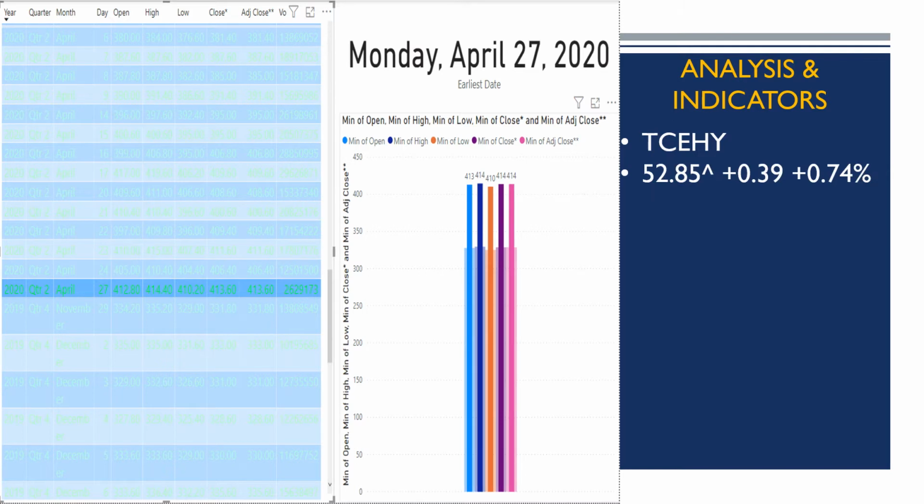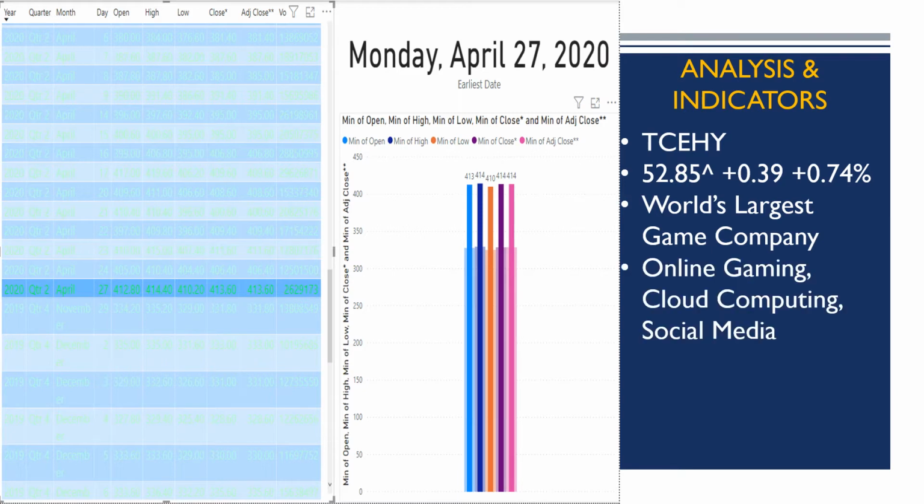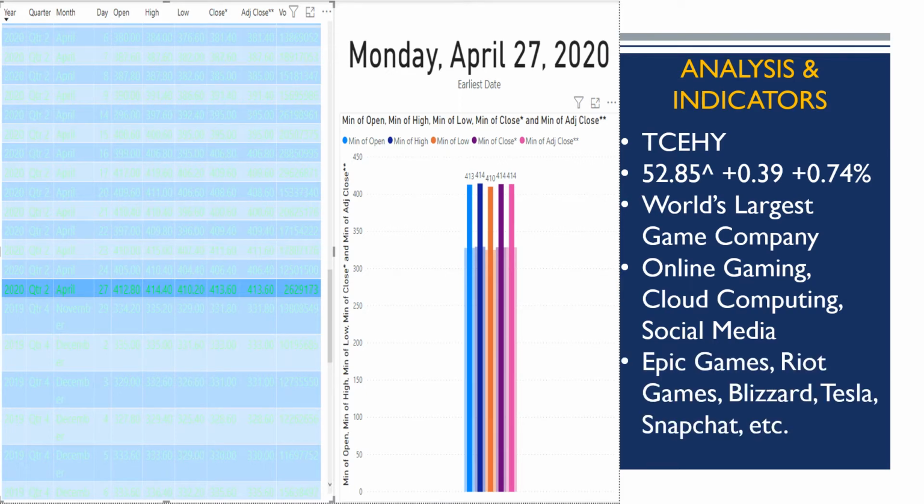Some of their stats for the last day that they closed. What are some of the indicators on why they're succeeding? Well, they are the world's largest game company. They deal business, as I mentioned, in online gaming. That's their main cash cow. Cloud computing, they do offer some services there. And social media, they are responsible for the app WeChat, which is wildly popular in China, and much more.